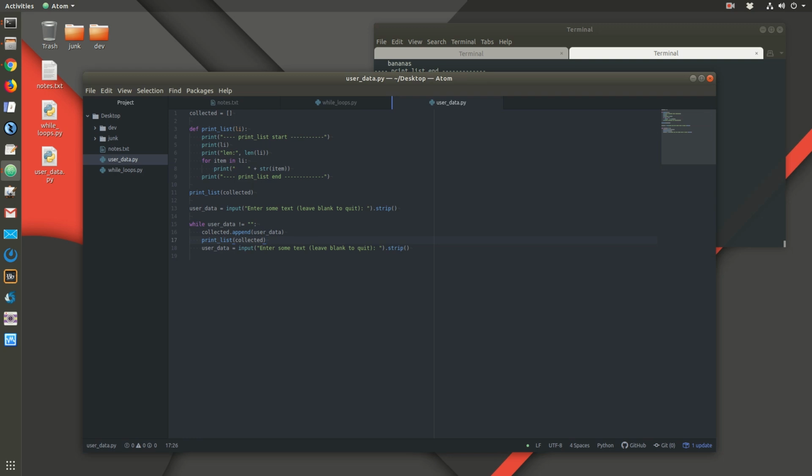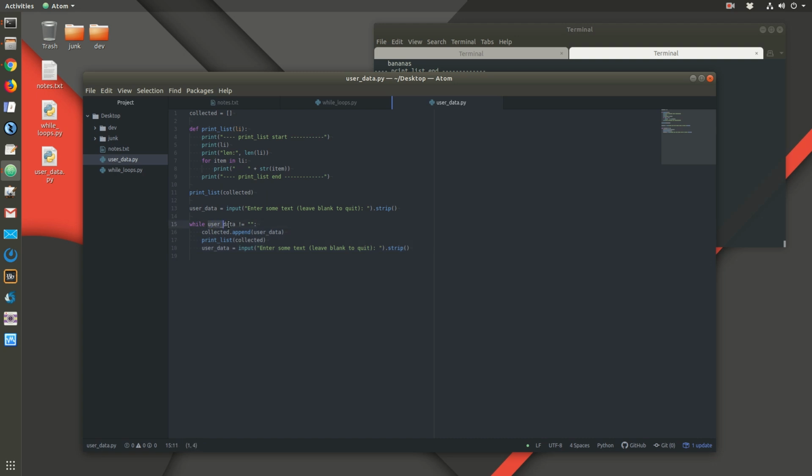And that should be enough to get you going on while loops. Just know that while loops are the most powerful between for loops and while loops, because you can simulate a for loop with a while loop, but not the other way around necessarily. Okay, so the while keyword, a Boolean expression, if that evaluates to true, you have a colon at the end and you have a code block.